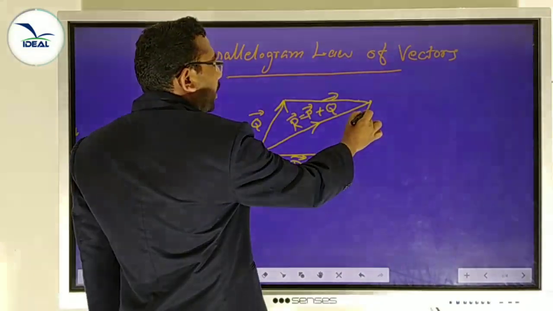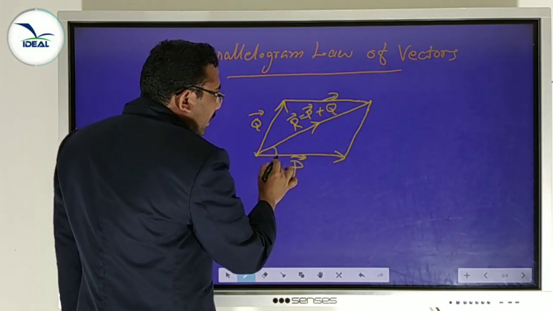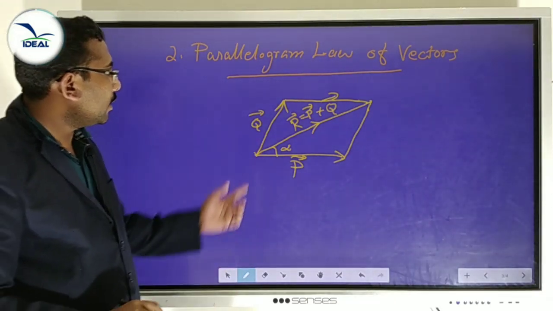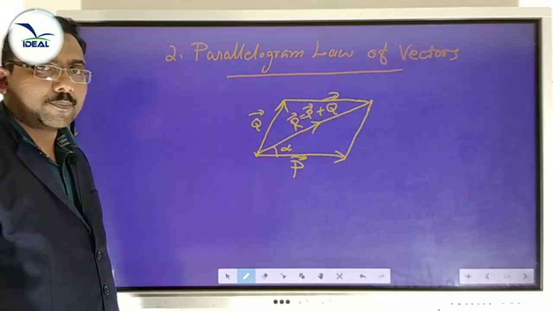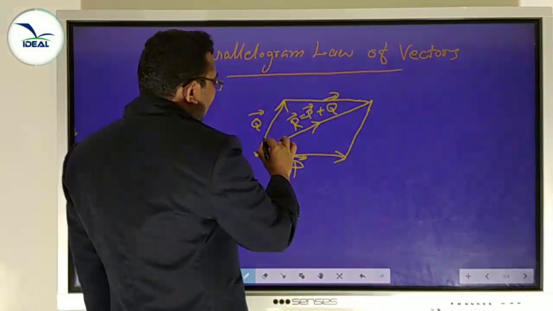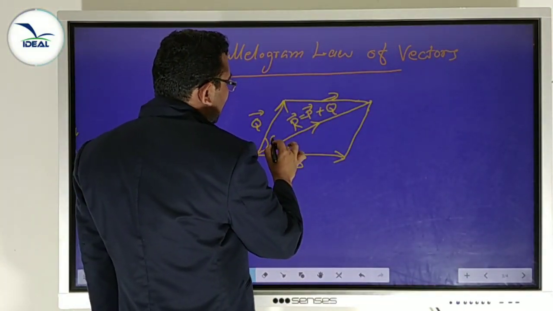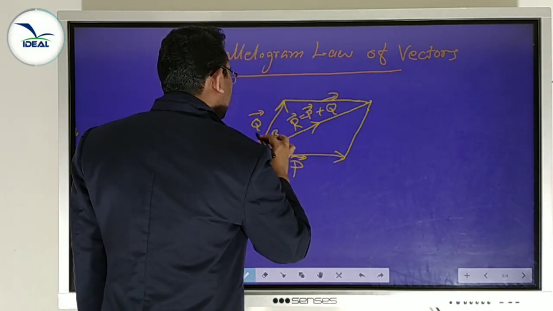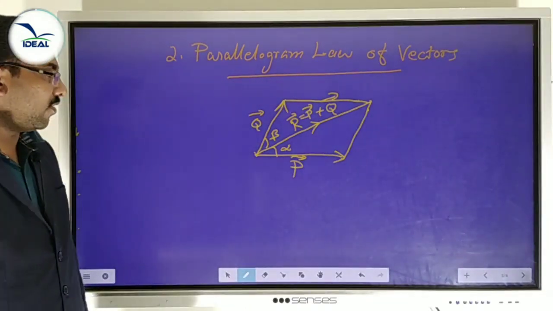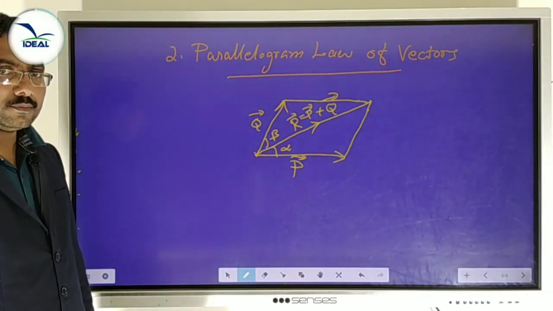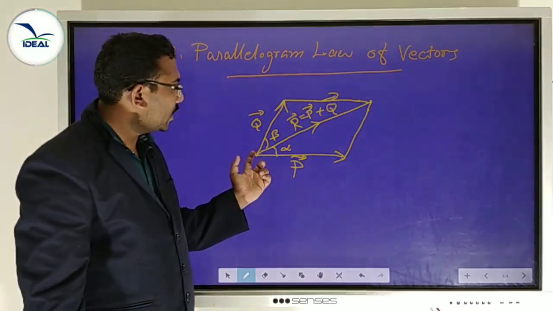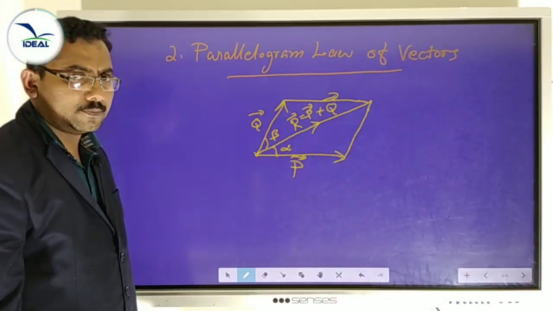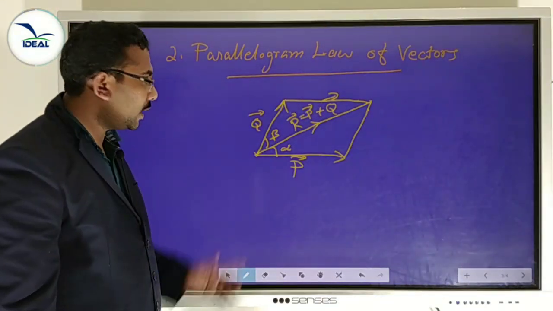The length gives the magnitude, and it makes an angle alpha. Suppose alpha is the angle between P and the resultant, then alpha is the direction. Also we can take the angle between Q and R, suppose it is equal to beta. We can take any angle to represent the direction, alpha or beta. For simplicity we always use the angle between the horizontal and the resultant vector, so we take alpha. We can take beta also.